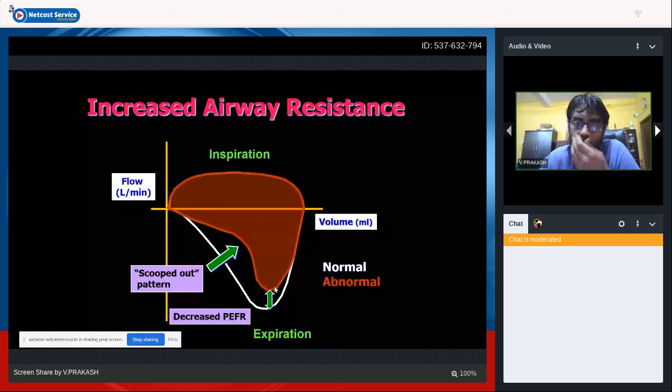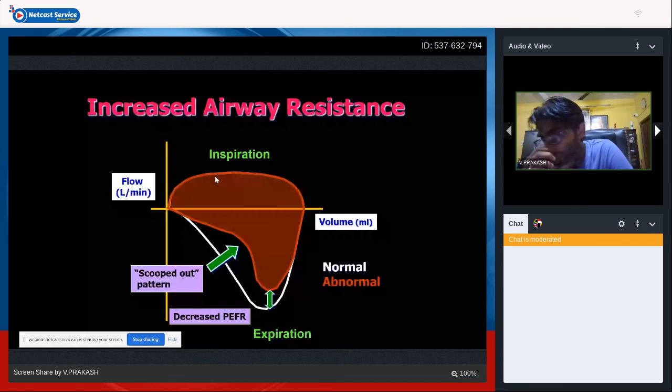So in case there is a tracheal obstruction, if there is a tracheal vascular ring obstructing the trachea, you will have a compression of your inspiration. So inspiration will be coming down. The inspiratory curve will start bending down. The area will be lesser if there is an obstruction in your inspiration.